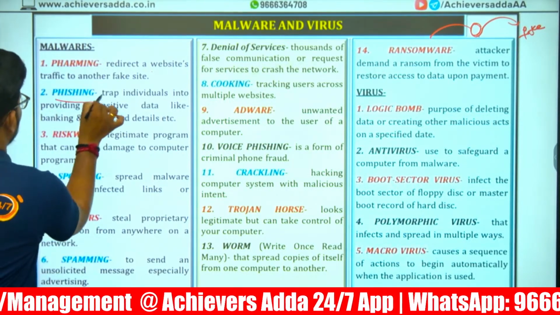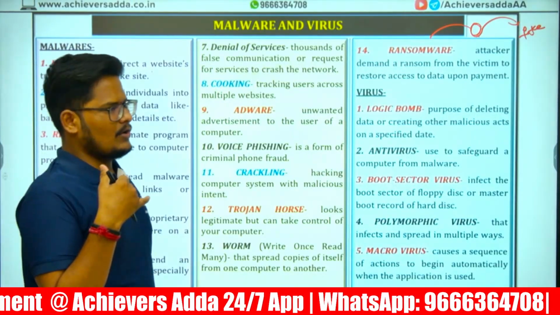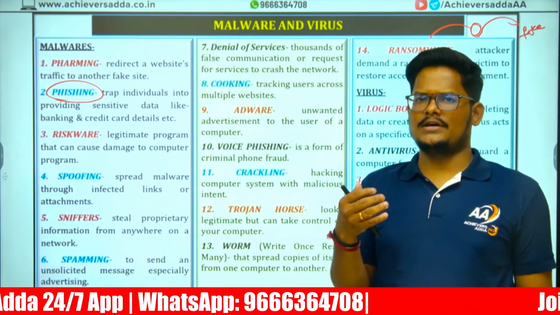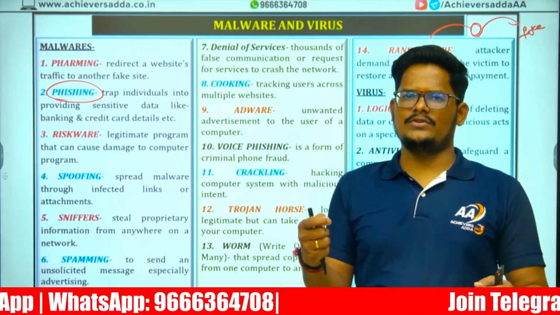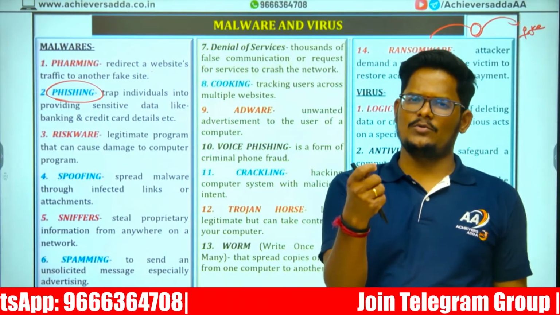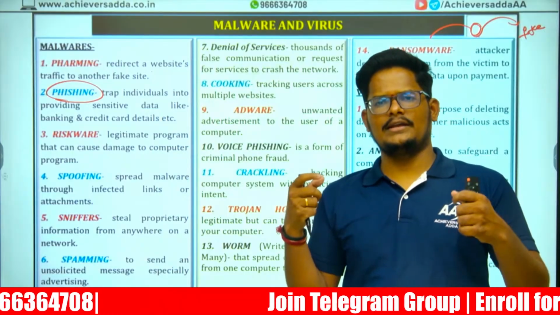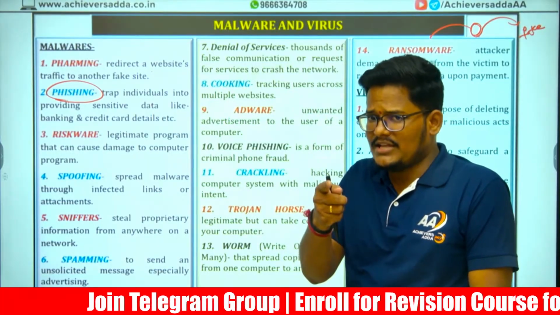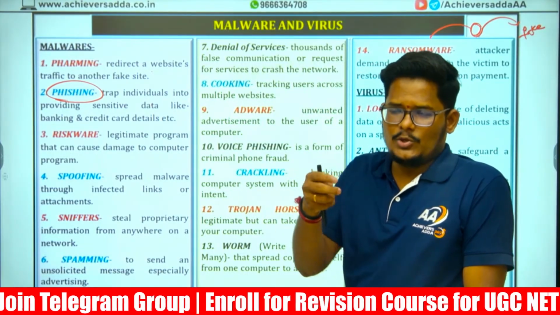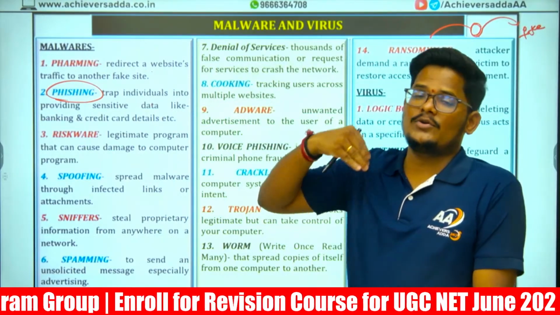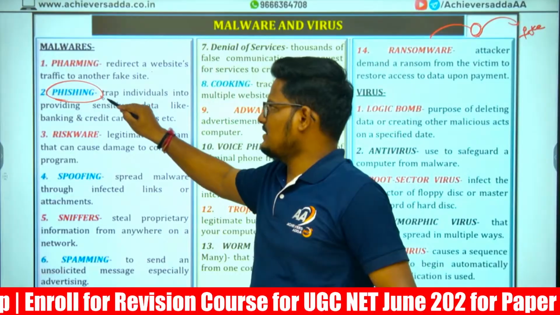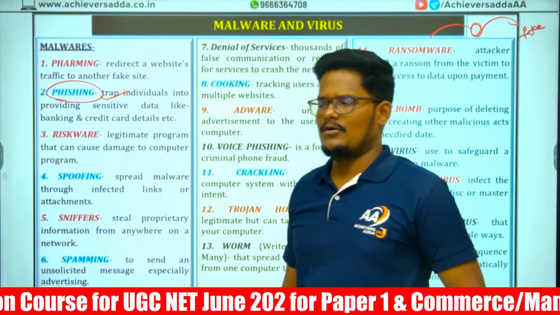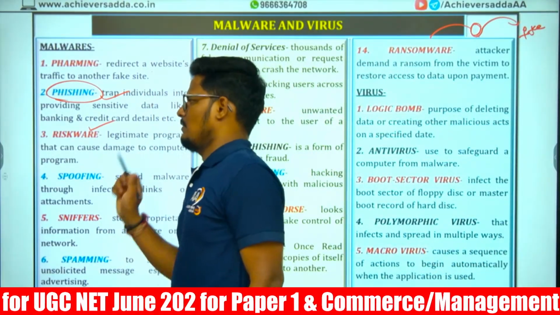Next, phishing. What is phishing? Hello sir, we are calling from Axis Bank or ICICI Bank or SBI Bank. Please send your Aadhaar card to do the KYC now, otherwise your account will get blocked. Please tell the OTP that you are getting so that you can get the KYC done. Otherwise you can't. That is a phishing attack. Trapping the individual by showing yourself as a legitimate and legal person, but you are misleading them and asking for sensitive data, PIN number, CVV numbers, OTPs, all these things in the name of KYC.